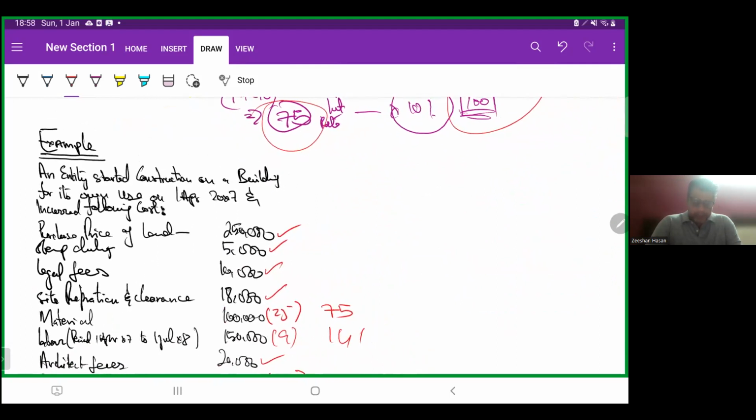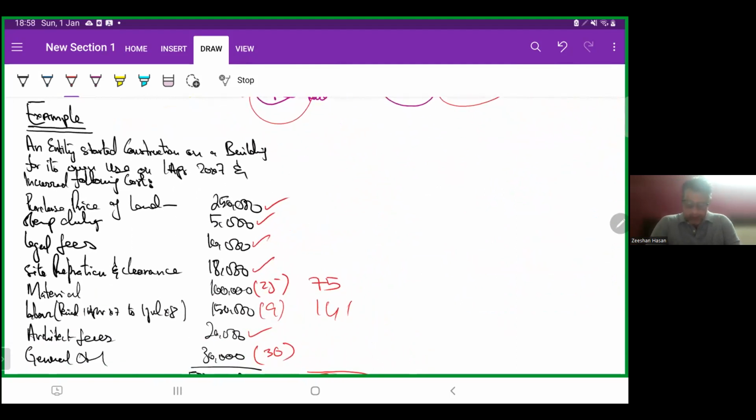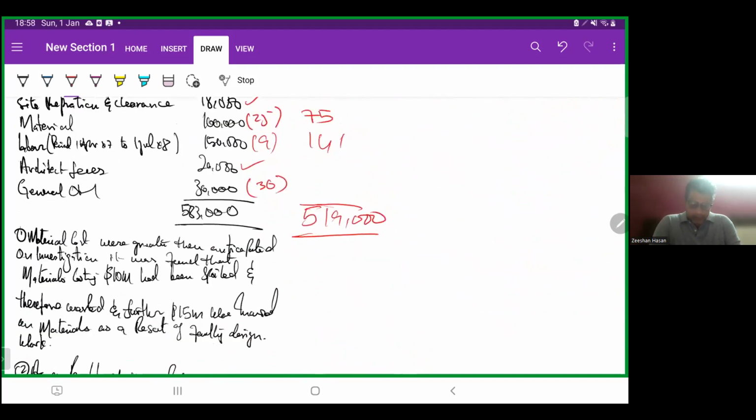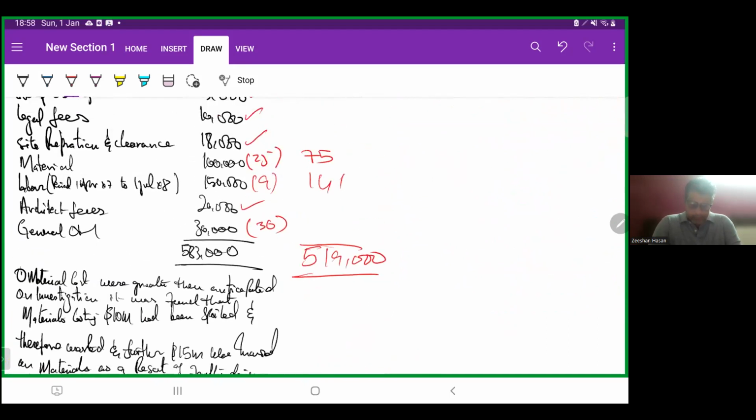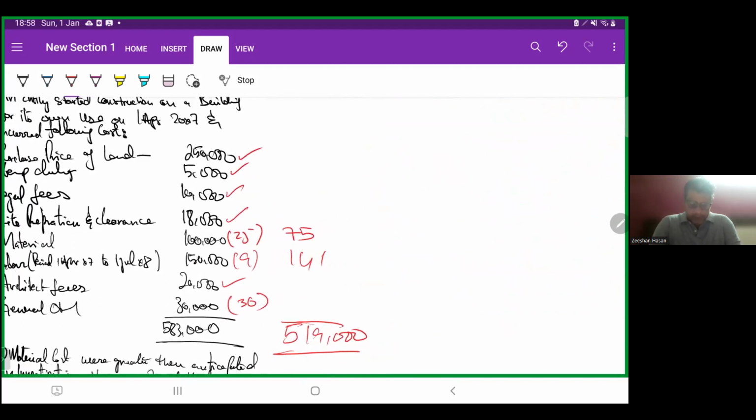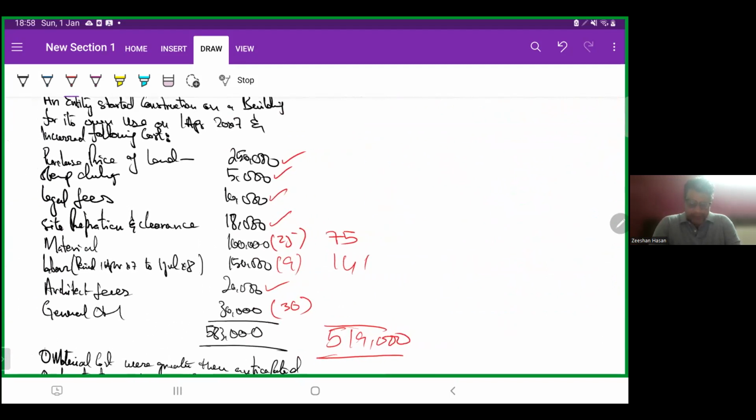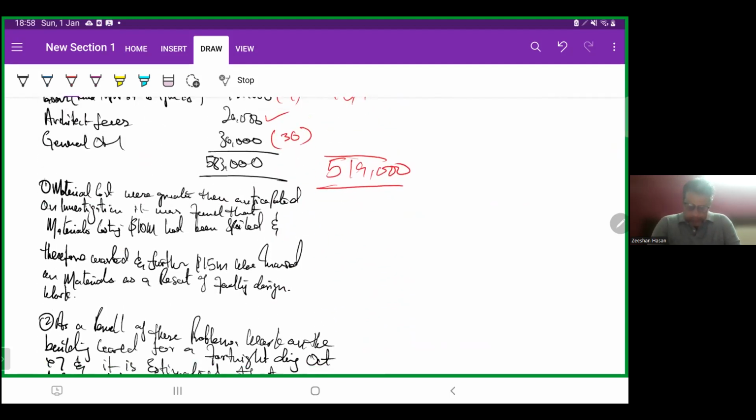Now here is the example. An entity started construction of a building for its own use on 1st April X7 and incurred the following costs. As you can see, we have purchase price of land, stamp duty, legal fees, site preparation and clearance, material, labor, architect fees, and general overhead. They're saying materials were greater than anticipated.